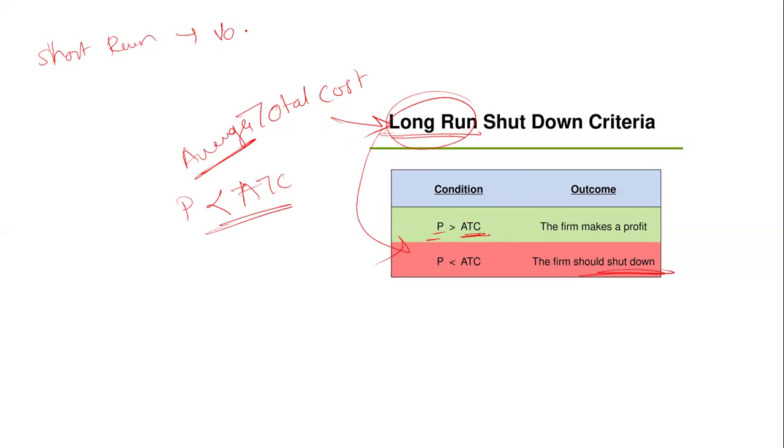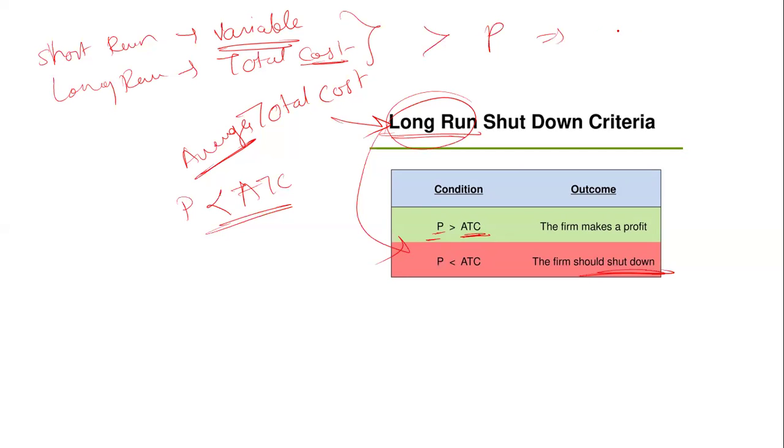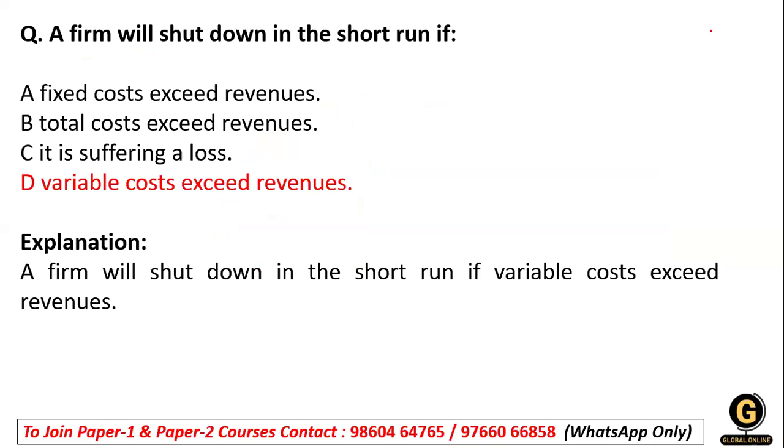So just keep in mind, for the short run, the variable cost needs to be less, and for the long run the total cost needs to be less. If these two are higher than the price, then the company shuts down. Okay, this is the right answer.